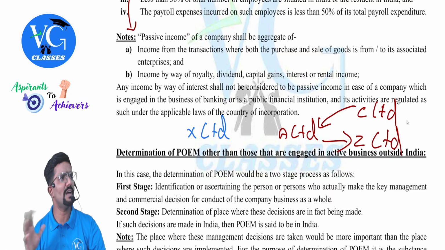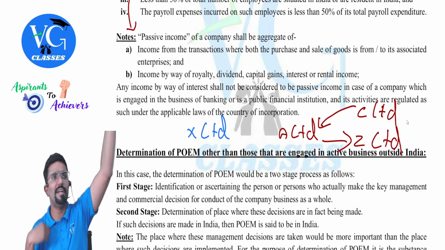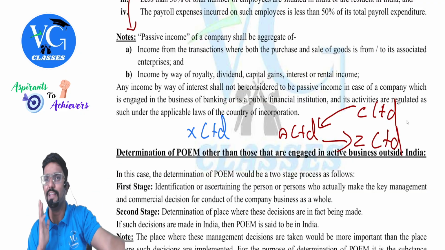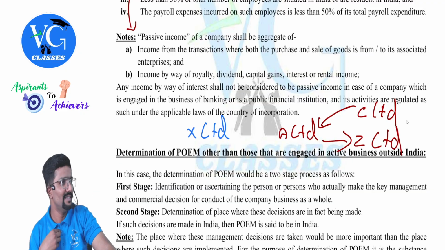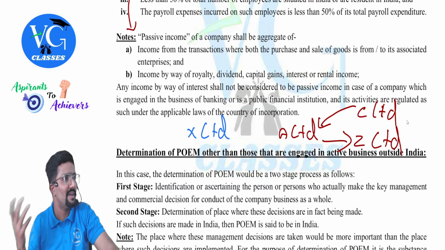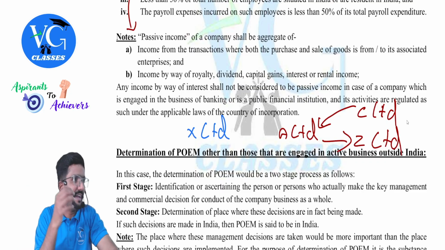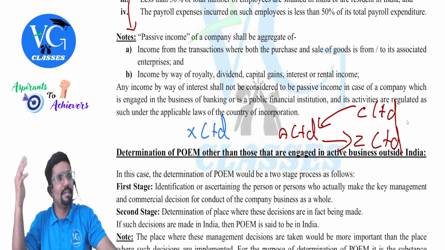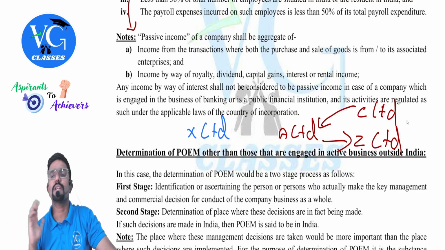Whereas passive income, assume I build a house property, I am letting it out for rent every month, whether I work or not, I will get rent. Assume I have invested in shares, whether I work or not, I get dividend. Share price will be increasing. Should I work for it? No. All these are called passive income.